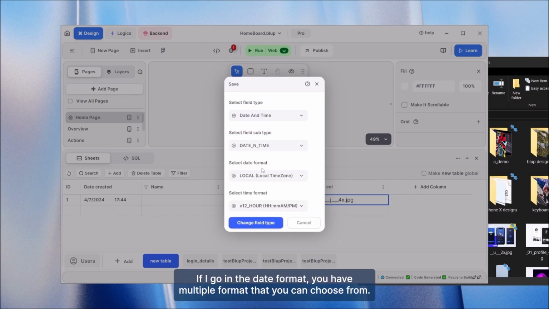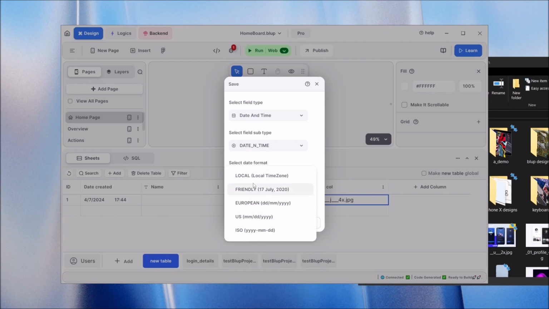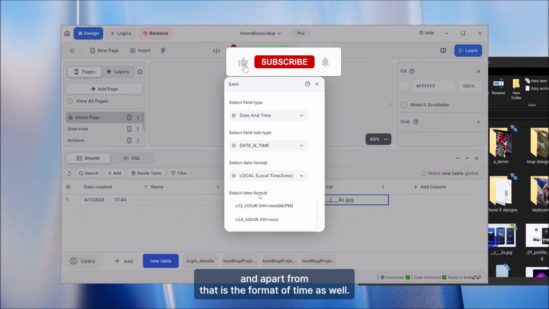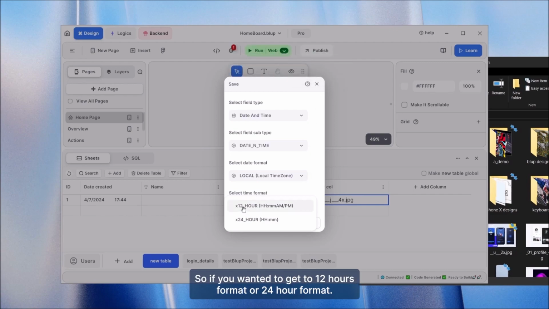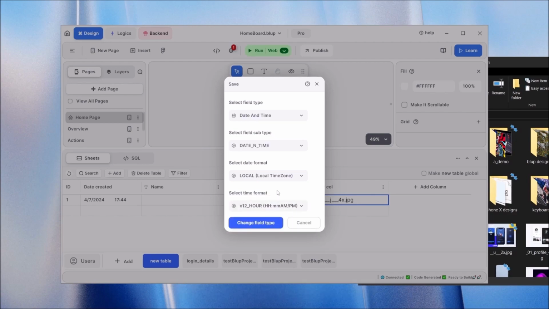If I go in the date format, you have multiple formats that you can choose from. So one is local friendly. In the bracket is the actual format it would show in. And apart from that, there is the format of time as well. So if you want it to be a 12-hour format or the 24-hour format, you would work upon that part. 12-hour format will have AM PM. 24-hour format will not have the AM PM. So that is the part.